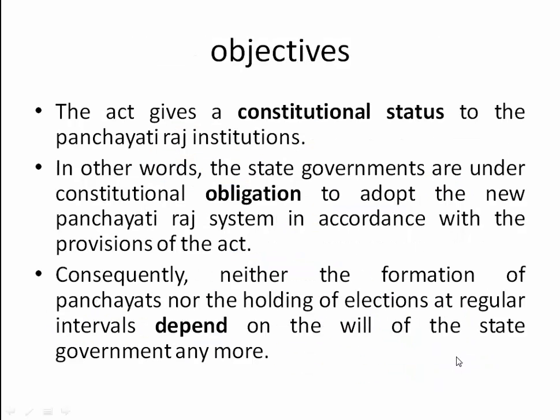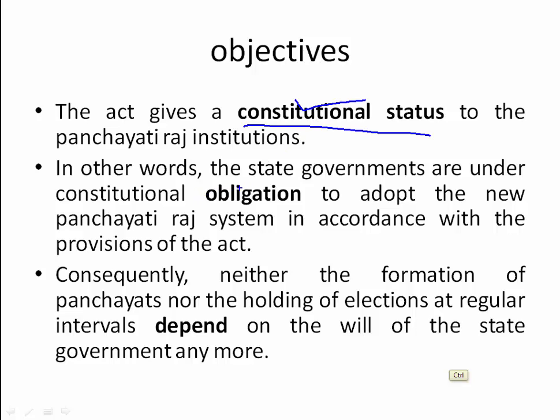Next, what are the objectives of the 73rd Amendment Act? The Act gives constitutional status to Panchayat Raj institutions. As I told you, it has been made a law in the Constitution.